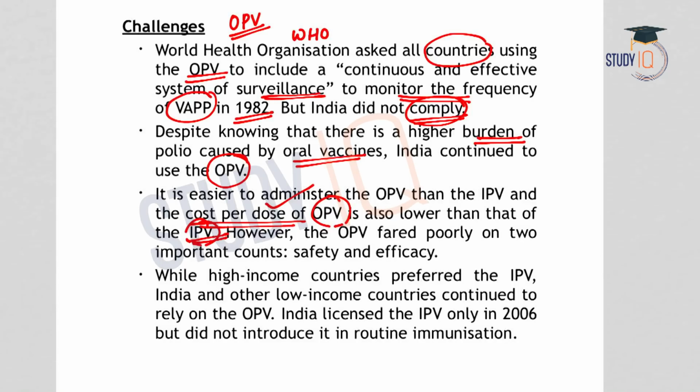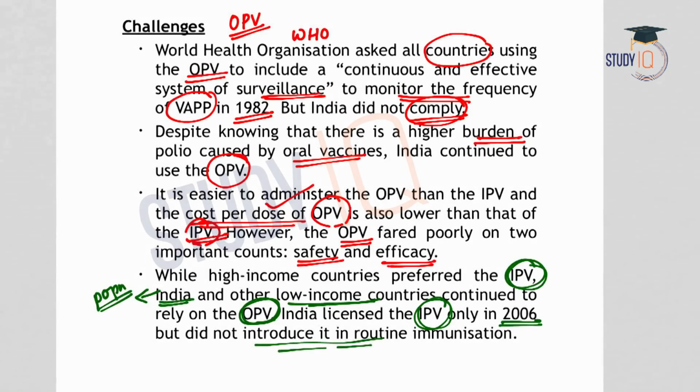But OPV has challenges of safety and efficacy. The high income countries prefer to use the IPV, but low income countries and middle income countries like India rely on OPV. We have seen another reason for India to rely on OPV is the population in the country. And in 2006, India licensed the IPV, but even though licensed, it was not introduced in the routine immunization.